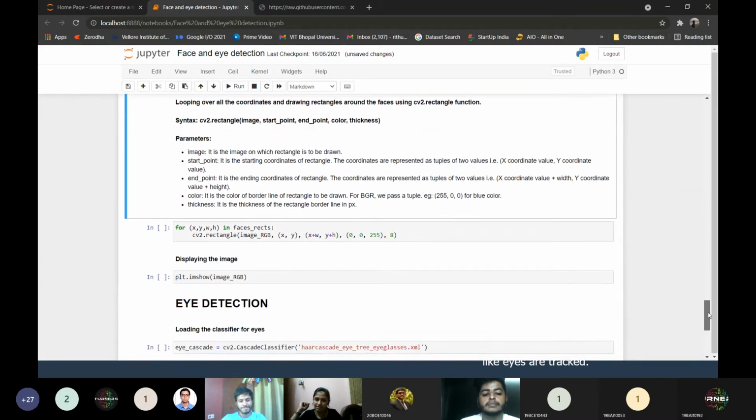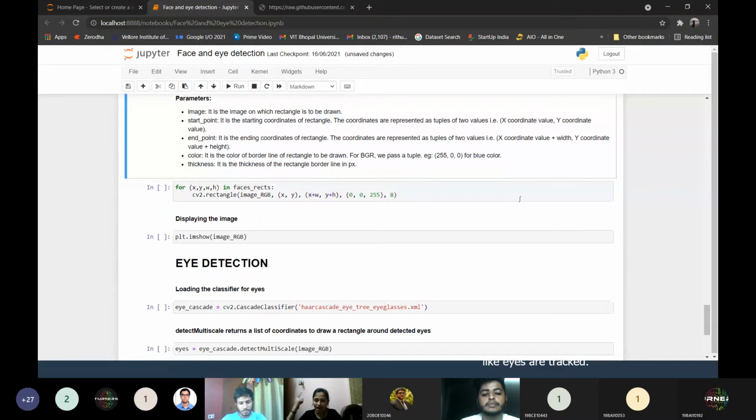So till this step, I had the image, I had the classifier, and I provided it to the classifier. Then I used the detectMultiScale function to get the coordinates of the face. I have calculated the end point and the starting point. Now I will use the cv2.rectangle function to draw the rectangle around the face. It takes 5 parameters: the source image, the start point, the end point, the color of the rectangle, and its thickness. We studied this in the first session, if you remember.